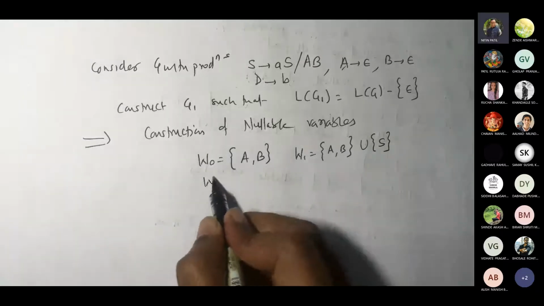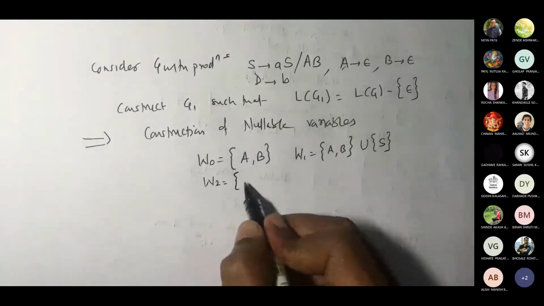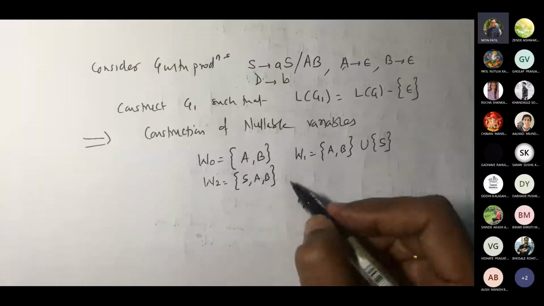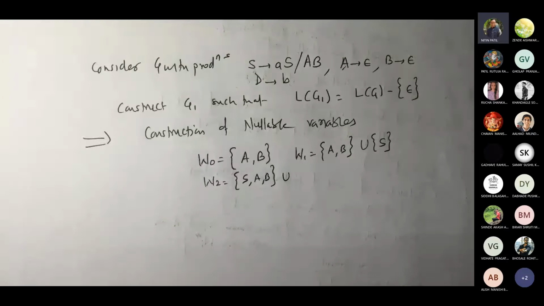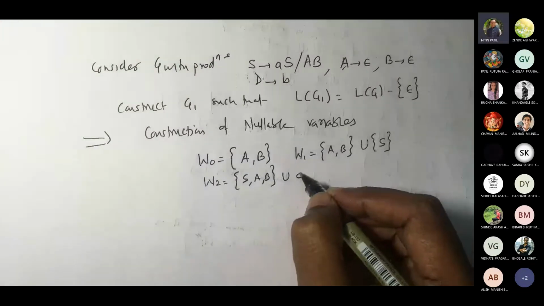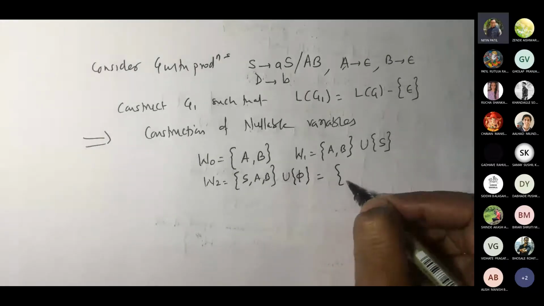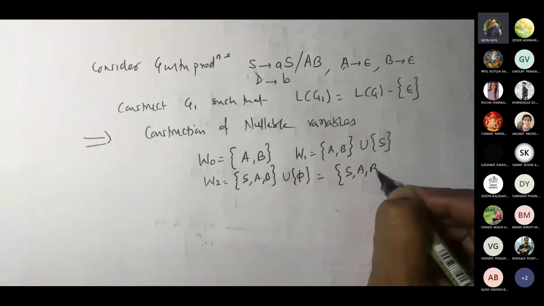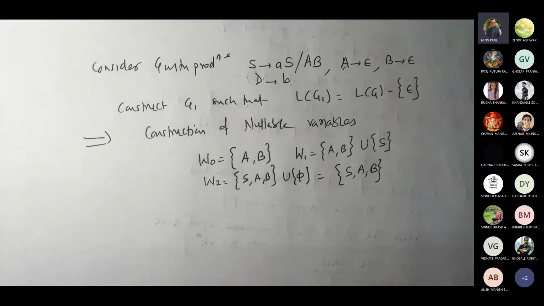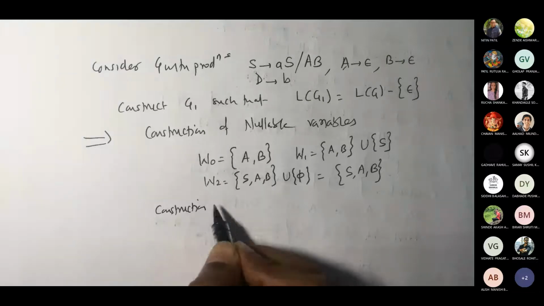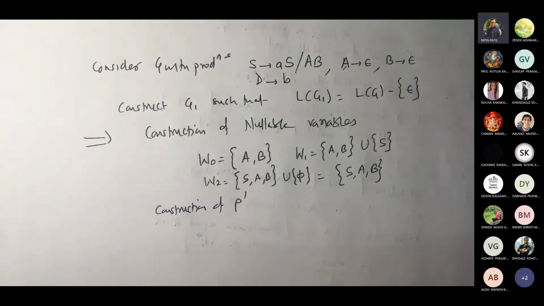So you got W2 now. S, A, B. All these are nullable. So union. Is there any production which is having combination of these all? No. Correct. So your final set of nullable variables is S, A, and B. This is your W. Now construction of P dash.